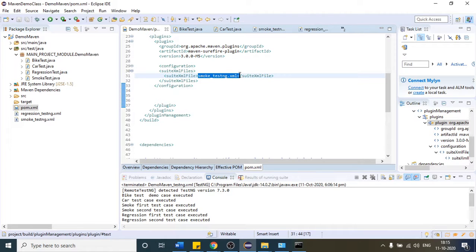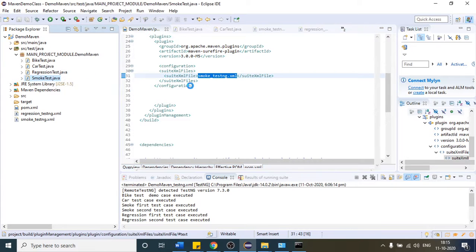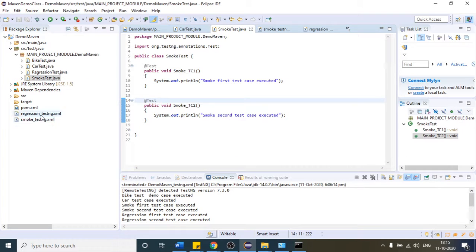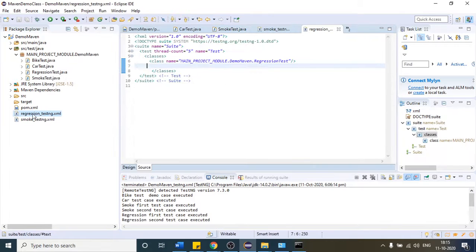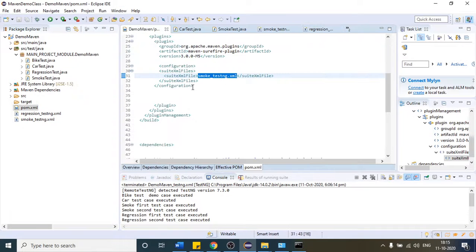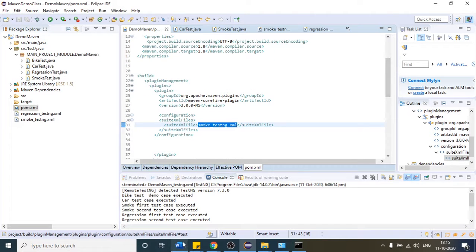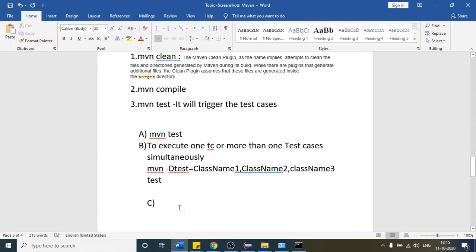So suppose this time if you trigger, this class will run, right? Because this will have the smoke test cases. Again, the client will come the next day and say, I want to run only this. So every time you do not have to change this class name, right? Which is not a good thing to change the name here. So what I will do, I will use one concept to deal with this situation.